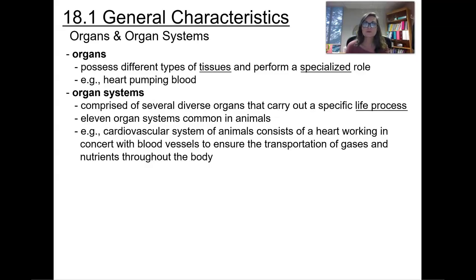Organ systems are going to be comprised of several diverse organs that carry out a specific life process. Eleven organ systems are going to be common in most animals. Examples of these would be like the cardiovascular system of animals, which will consist of the heart working in concert with blood vessels to ensure transportation of gases and nutrients throughout the body.